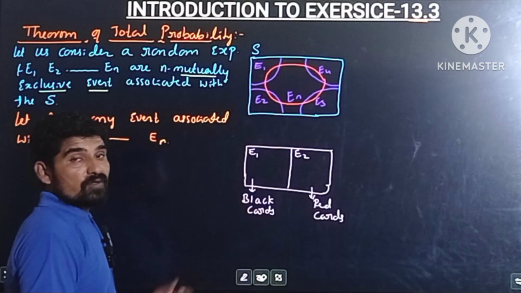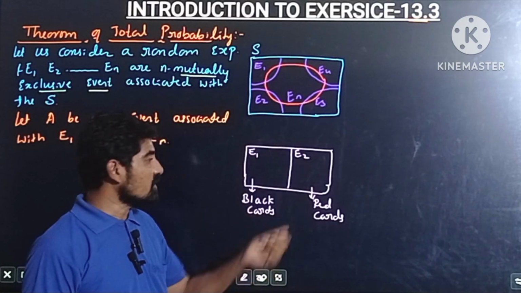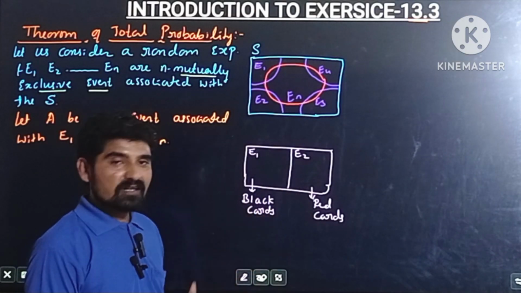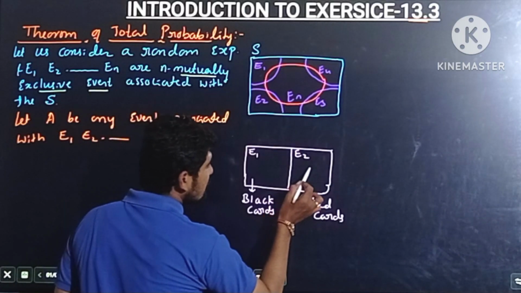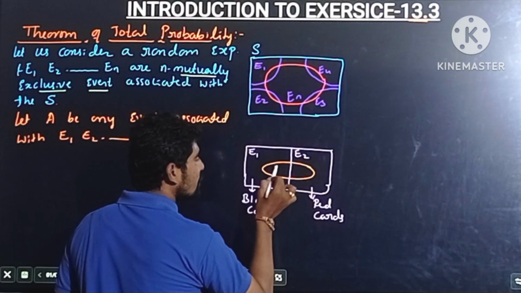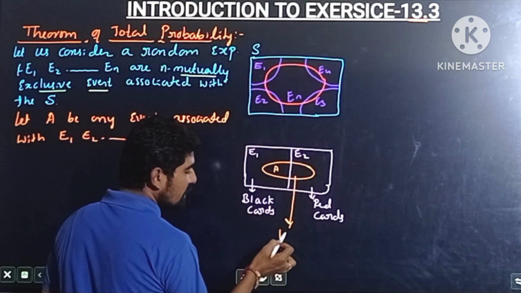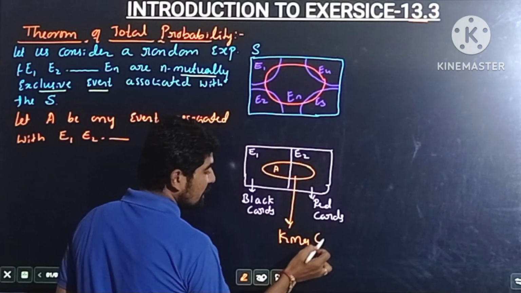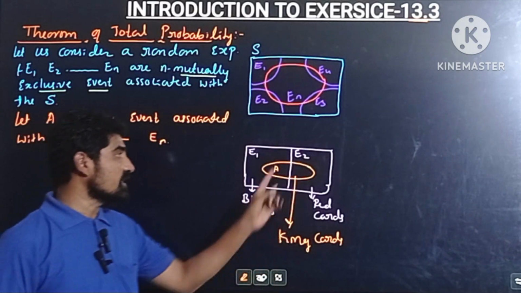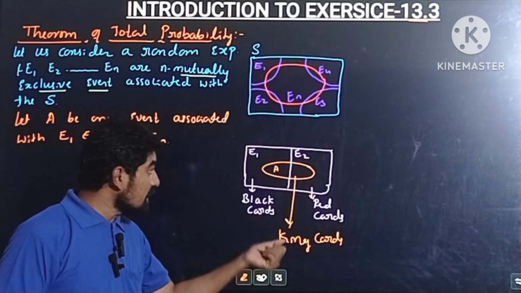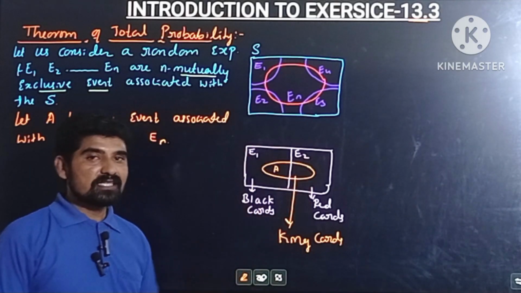So here E1 and E2 are mutually exclusive events because E1 is with the cards in black color and E2 with the cards in red color. But consider an event A which is in E1 as well as in E2. Let A be the event of getting a king card. Observe here, king cards exist in E1 as well as in E2. But in E1 the king is a black card and in E2 the king is a red card.